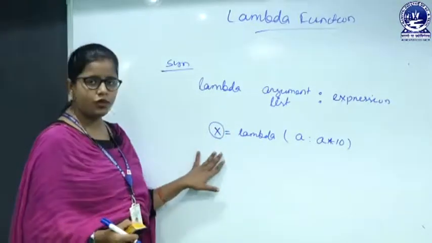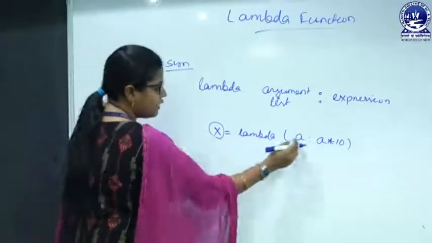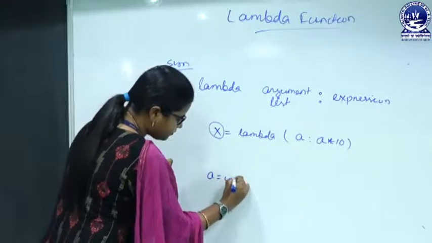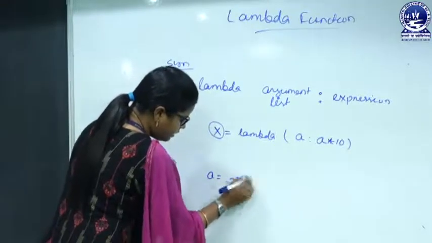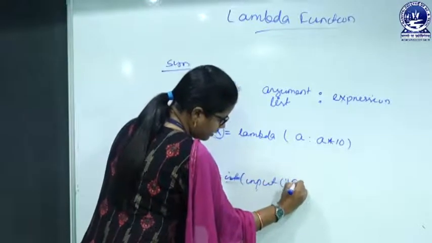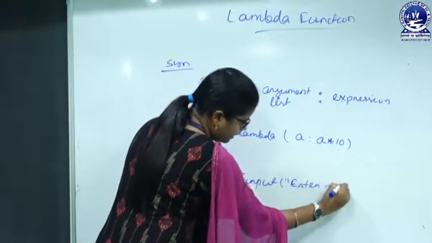So, next we have to call this. For that, suppose we take the input for a. So, here I am writing a equals int input, enter a number.